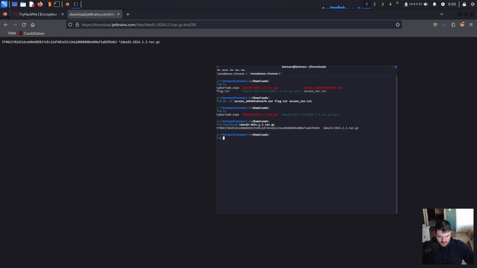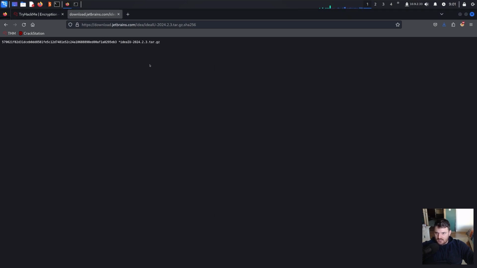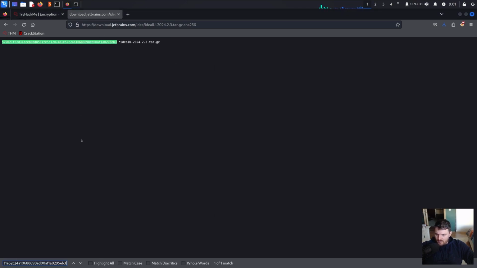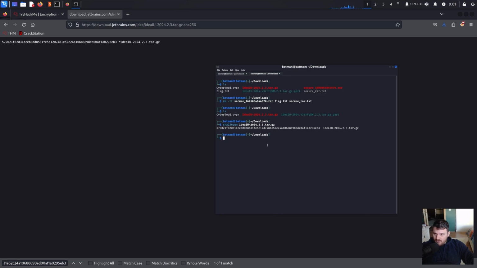All right, we see some things here. We see here a big number. We copy this, and also we see the name of the file, exactly like what we have from the JetBrains website. Here, if we press Control F and paste that big number, you can see it's an exact match with the checksum for IntelliJ. So this is how you check for the checksum of files in Linux and in Windows.